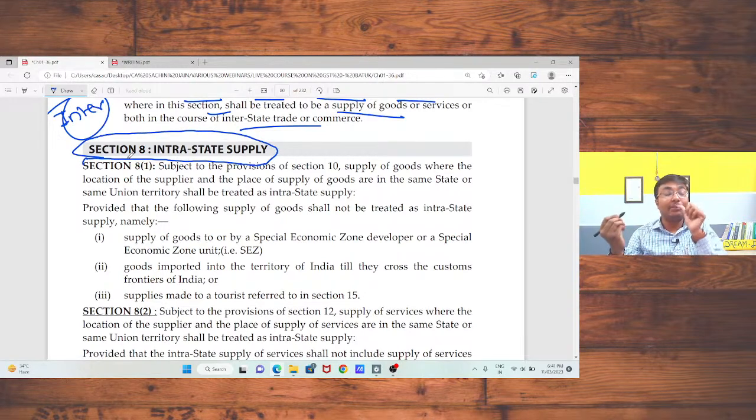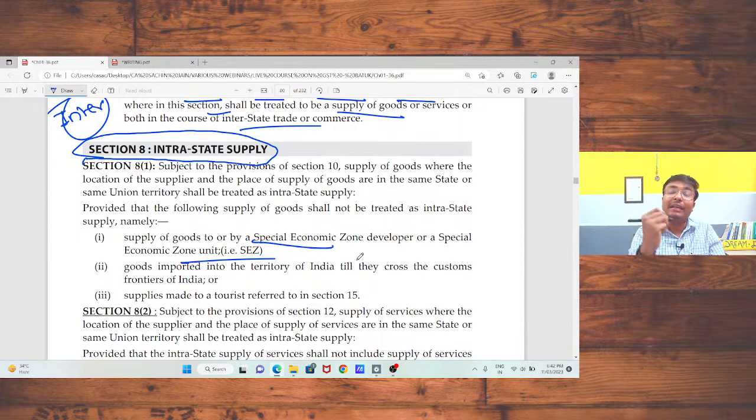Sir, intra-state supply, that means if I am going to provide any services in Rajasthan itself, that is, I am registered in Rajasthan and I am going to provide the services in Rajasthan itself, in that case that supply should be treated as my intra-state supply. But in same state, if I am going to supply to SEZ unit or SEZ developer, in that case that supply should be treated as my interstate supply.